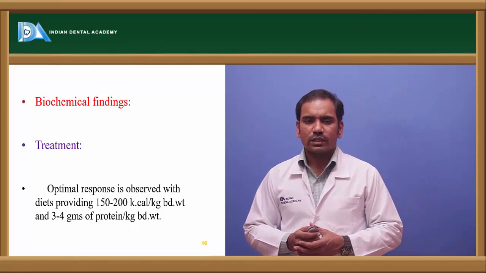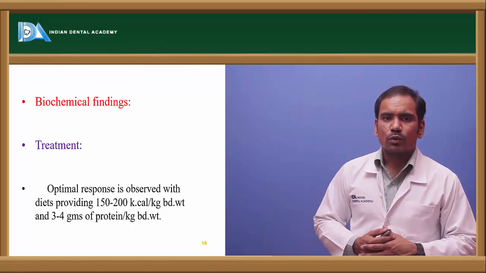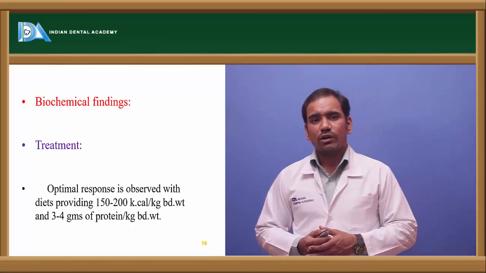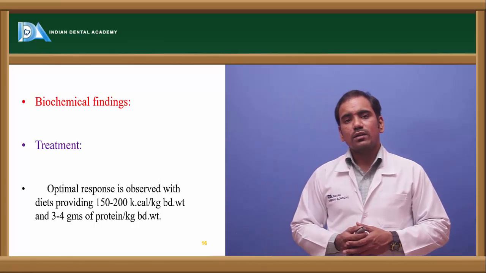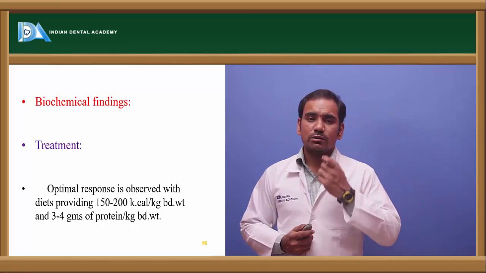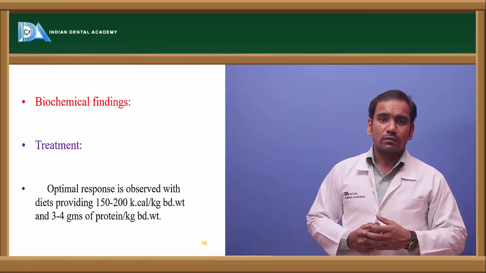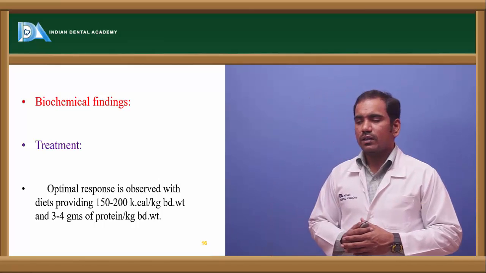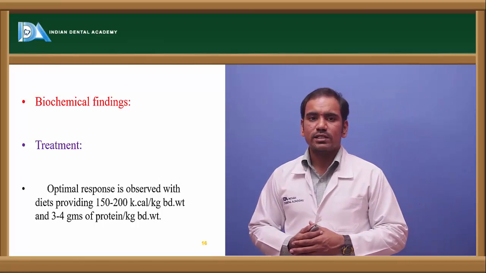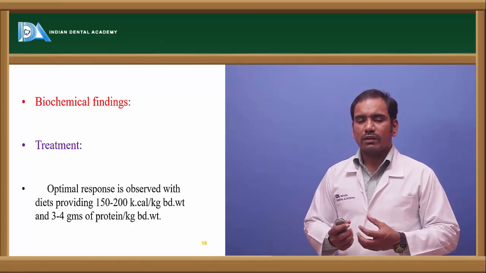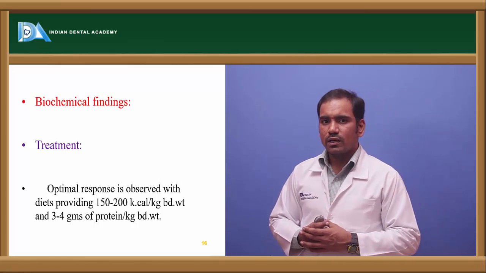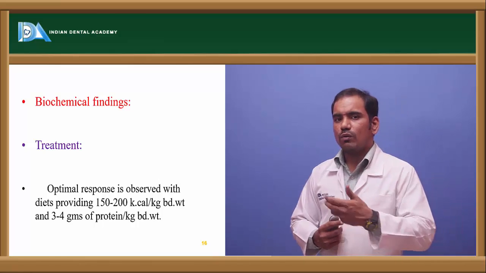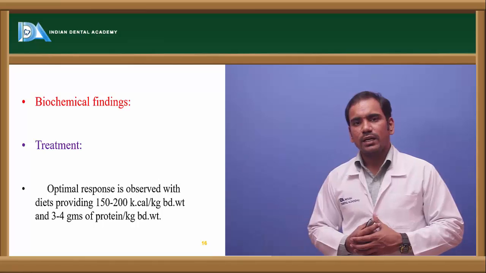So what is the treatment for these protein energy malnutritions? We have to provide 100 to 200 kilocalories per kg body weight, and apart from that we have to provide 3 grams of protein per kg body weight per day. So that is required in the treatment of these protein energy malnutritions. By giving 100 to 200 kilocalories per kg body weight and 3 grams of protein per kg body weight, we can overcome this protein deficiency and calorie deficiency.